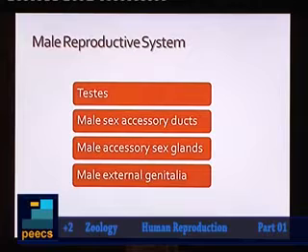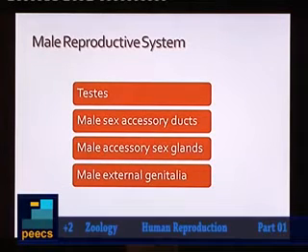It is because these testes, they produce the gamete, the male gamete or sperm cell. So millions of sperm cells are being produced by a pair of testes. That is why testis is considered to be the primary reproductive organ in the case of human being.